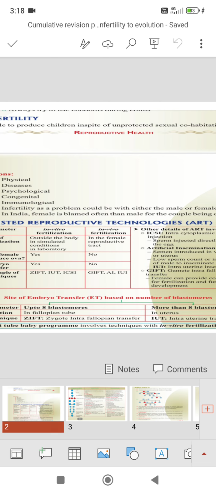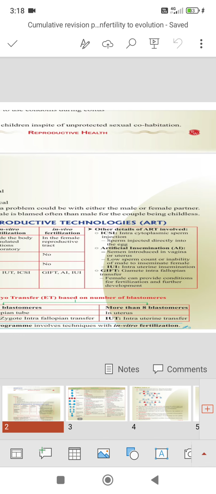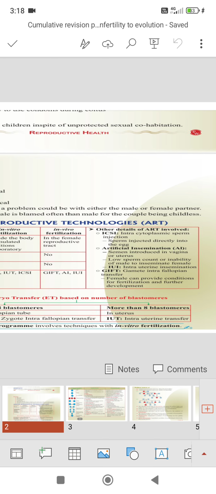In these three methods, fertilization takes place in the laboratory. After the fertilization only the zygote is transferred into the female reproductive tract. Clear? Now look at the in vivo fertilization examples.